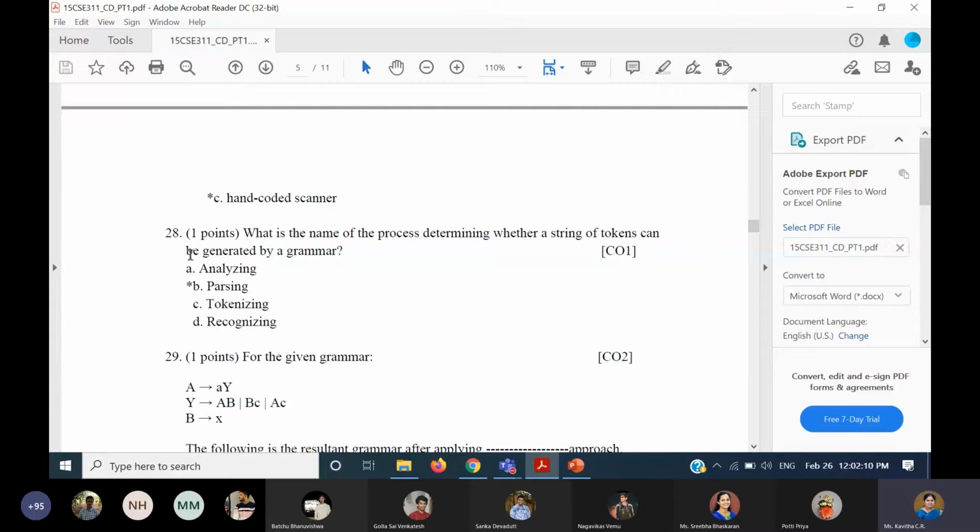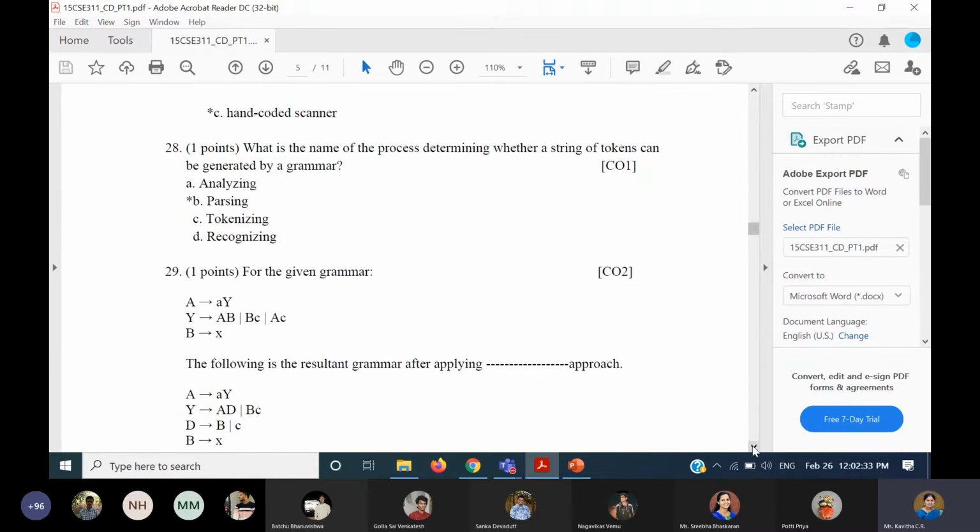Some people have selected analyzing. No, analyzing will not be the proper term for this, because you will have to mention the proper technique here. Analyzing is just a common terminology used for everything. For lexical also we use it, for parsing also we use it, for semantic also we use it. So that is not an appropriate answer. Therefore, parsing would be the correct answer.